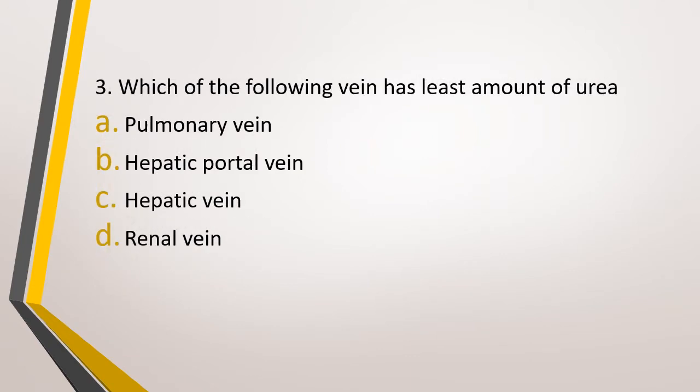Question number 3. Which of the following veins has least amount of urea? Option A, pulmonary vein. Option B, hepatic portal vein. Option C, hepatic vein. Option D, renal vein. Which of the following veins has least amount of urea? The correct answer is option D, that is renal vein has the least amount of urea.